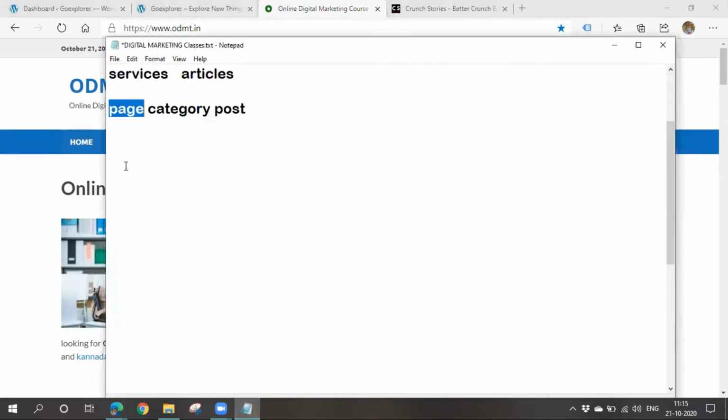So pages will contain static content, and if you go for blogs, blogs will be containing posts. That means they have articles, and they'll be dynamic, which means they'll be changing constantly.